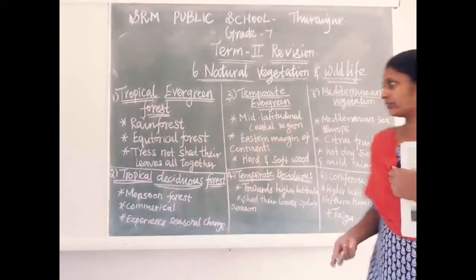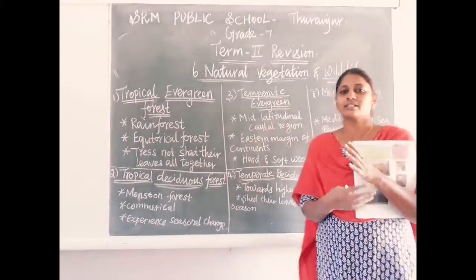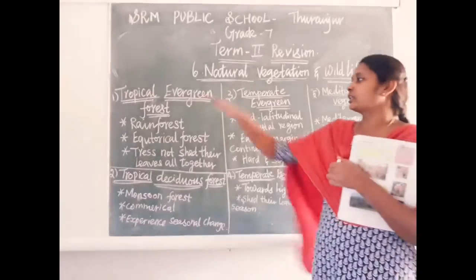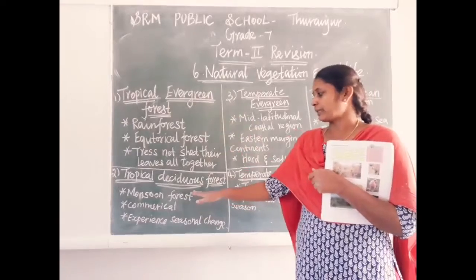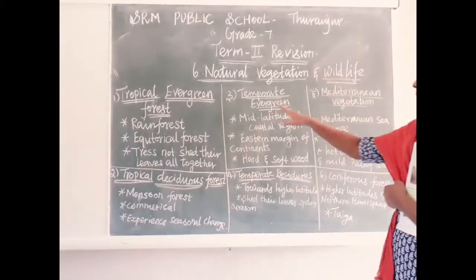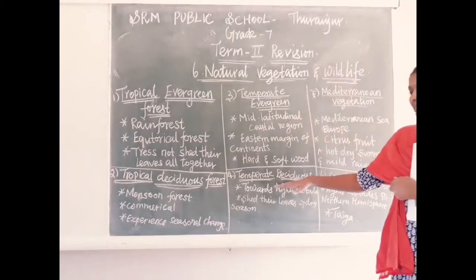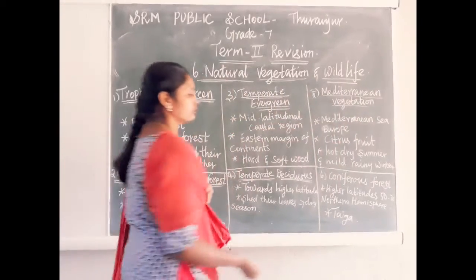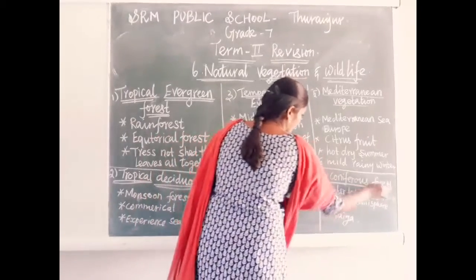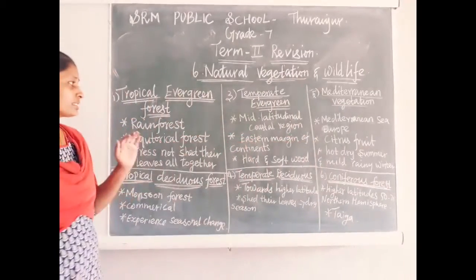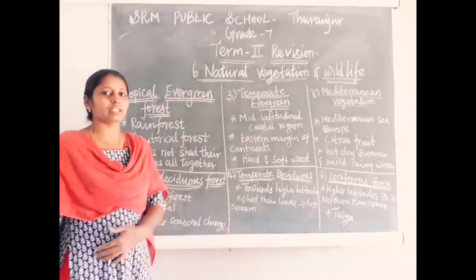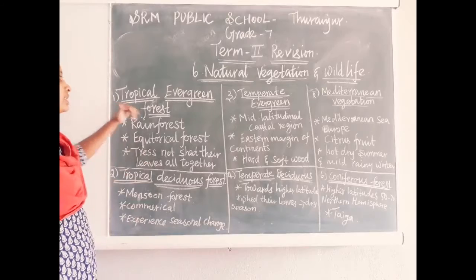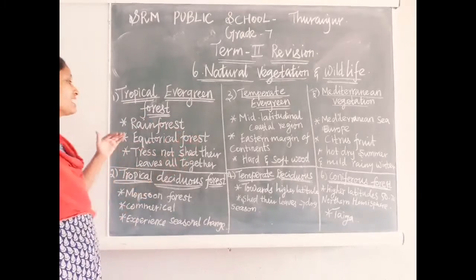Natural vegetation and wildlife. In this lesson we discuss six different types of forest: tropical evergreen forest, tropical deciduous forest, temperate evergreen forest, temperate deciduous forest, Mediterranean vegetation, and coniferous forest. Starting with tropical evergreen forest, what is another name for it? Rain forest.